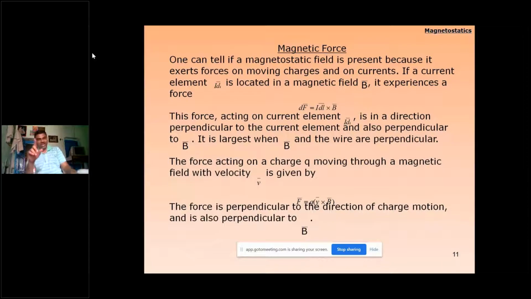Why? Because here the force is perpendicular to both the velocity of the motion of the charge and that particular magnetic field. Okay, and when you combine these two, we have the Lorentz force law. F is given by QE plus Q v cross B.